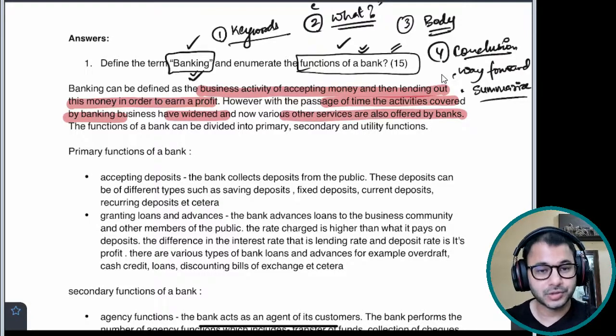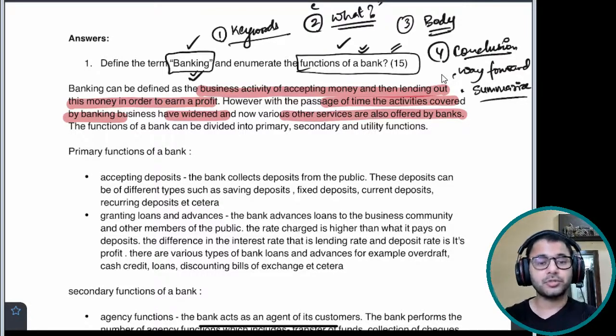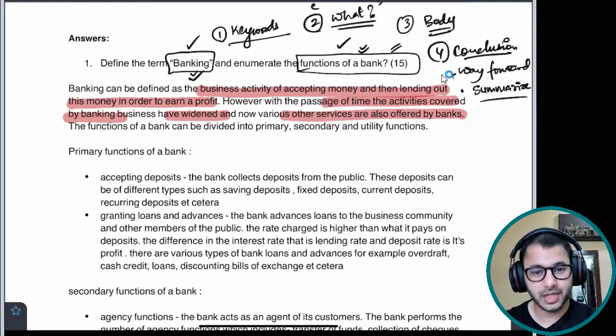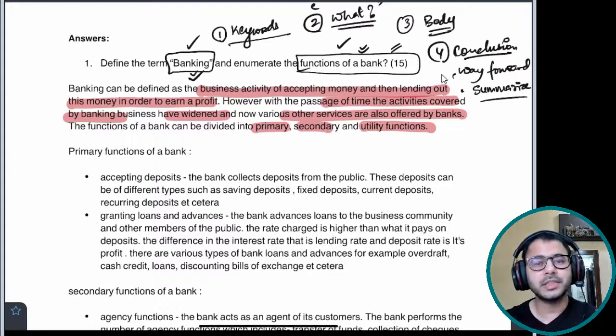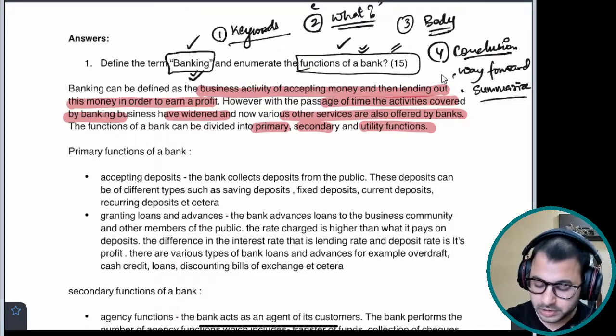So, you've also mentioned this, that although the traditional definition of banking says that it is the activity of accepting deposits and then lending out loans, the activities have expanded with passage of time. Now, what are the different parts in which functions of bank can be divided? Primary, secondary and utility functions. So basic division we created. What is the purpose of this?